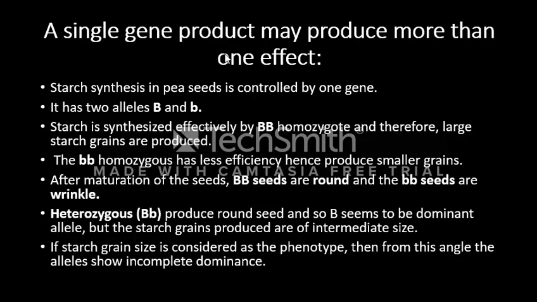Now a single gene product may produce more than one effect also. It was seen in starch synthesis in pea seeds, which was controlled by only one gene. Starch is synthesized effectively by BB homozygote, which gives large starch grains, and bb, which is less efficient, produces smaller grains. And heterozygous gives the intermediate size. So if starch grain size is considered as the phenotype, then from this angle the alleles show incomplete dominance, meaning it also shows the intermediate size.